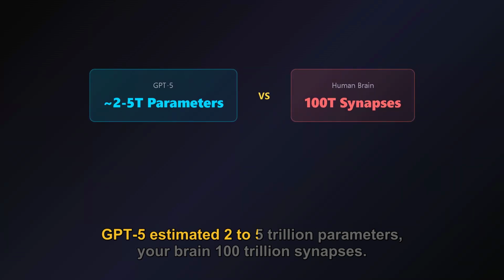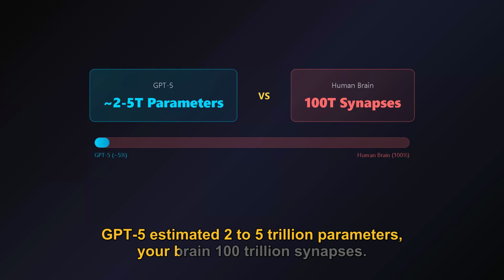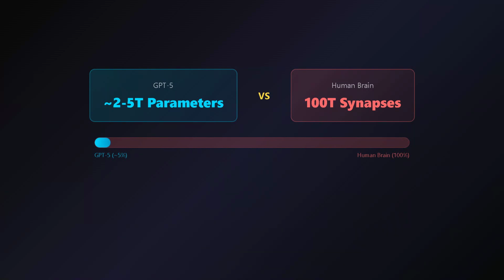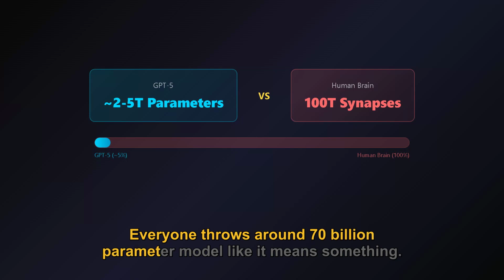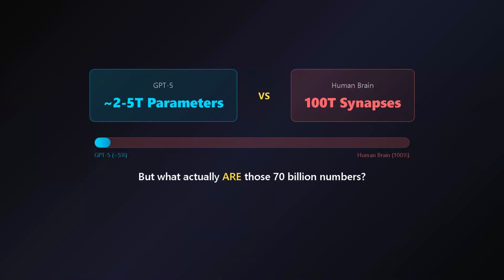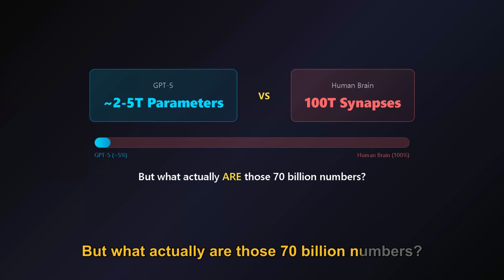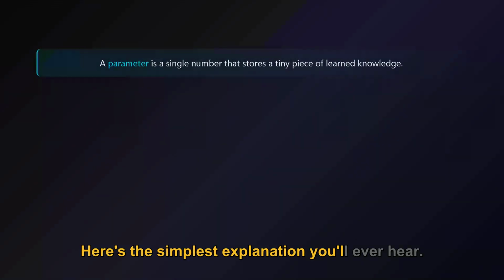GPT-5 estimated 2 to 5 trillion parameters. Your brain, 100 trillion synapses. Everyone throws around "70 billion parameter model" like it means something. But what actually are those 70 billion numbers? Here's the simplest explanation you'll ever hear.